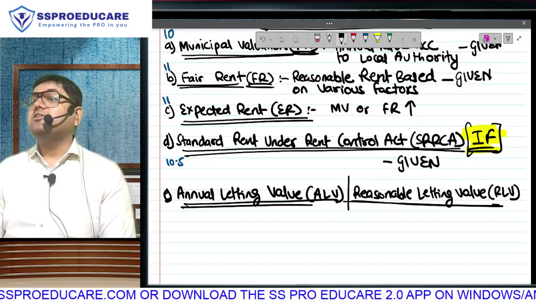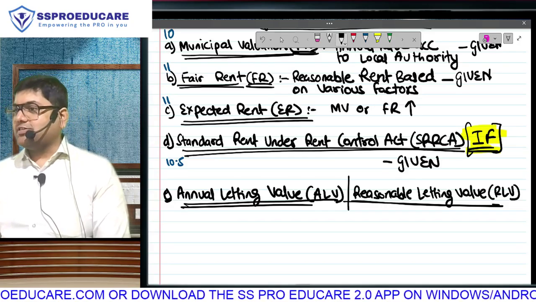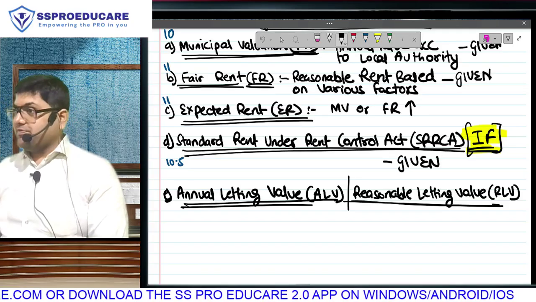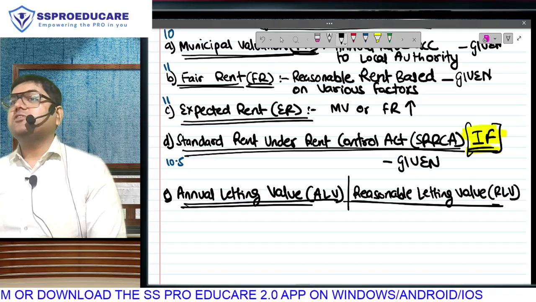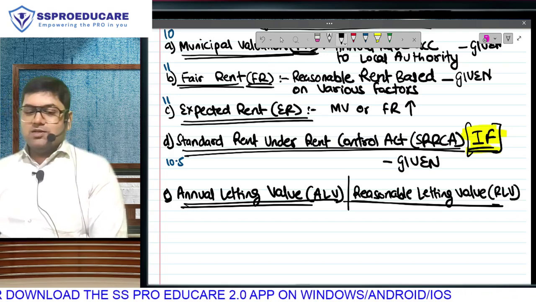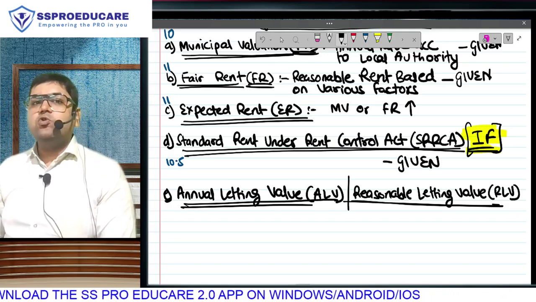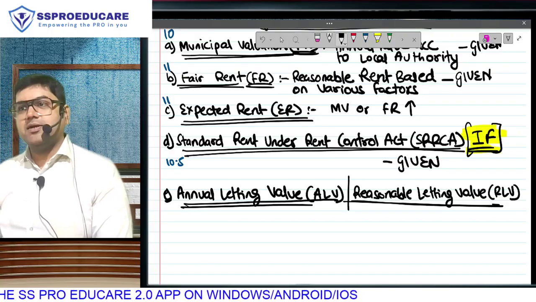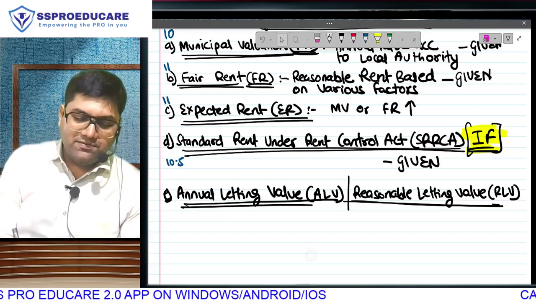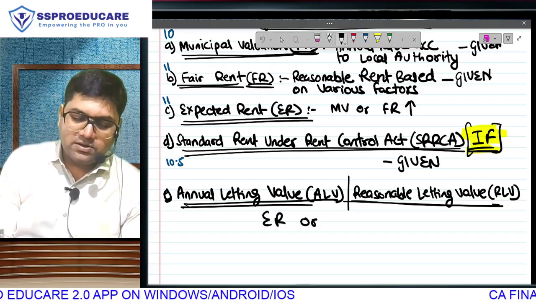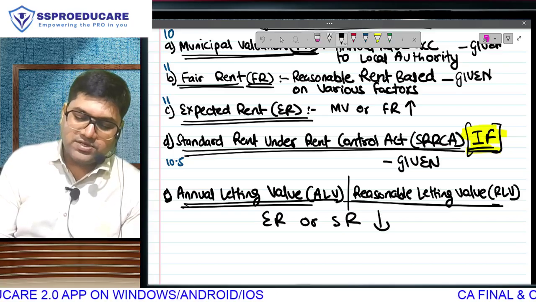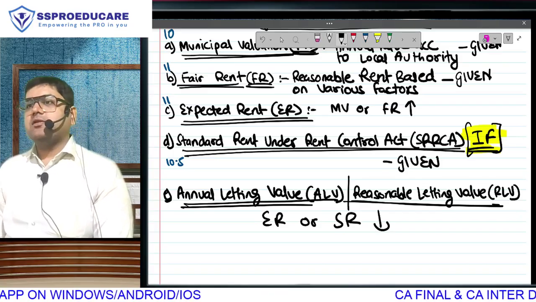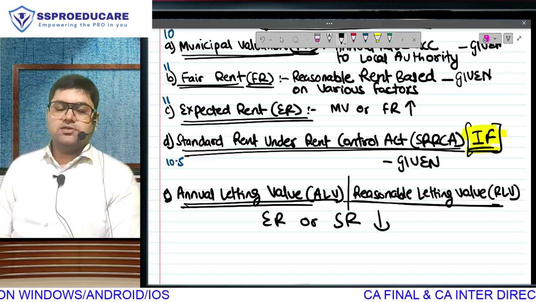What is the definition of GAV? Actual rent or market rent, whichever is higher. All these amounts are for determining the market rent. Of course, we will compare it with actual rent, and our GAV will finally become whichever is higher. But what is market rent? You were expecting 11 lakh, but now because of standard rent, you will have to stop your expectation. Accordingly, ALV is going to be expected rent or standard rent, whichever is lower.